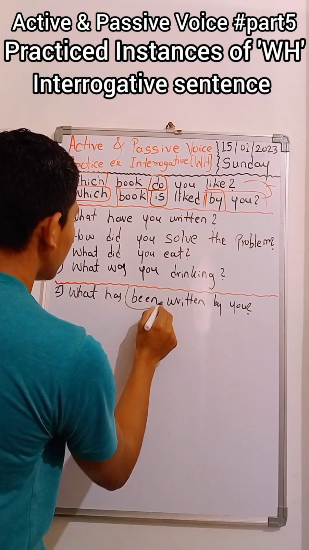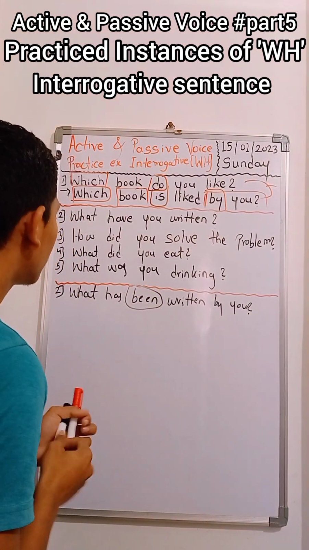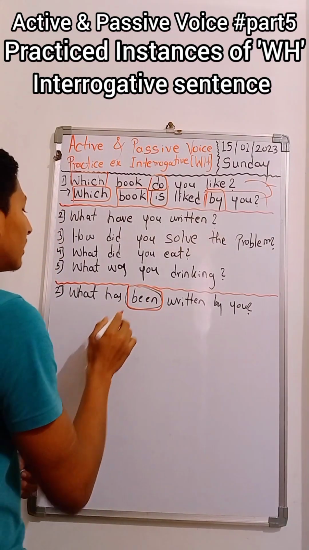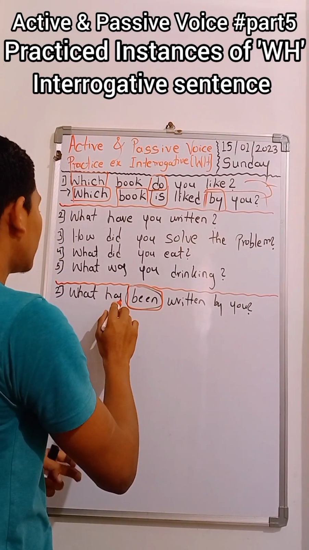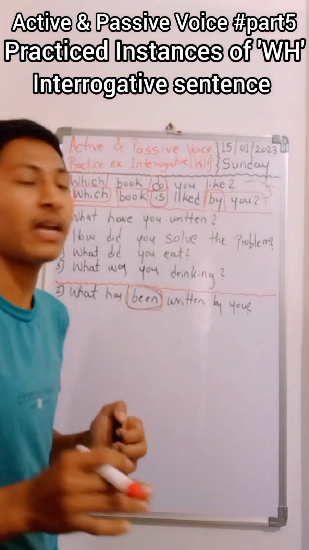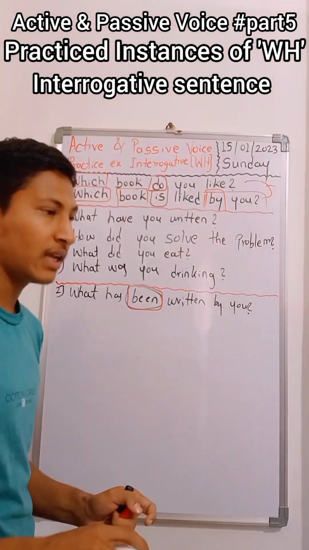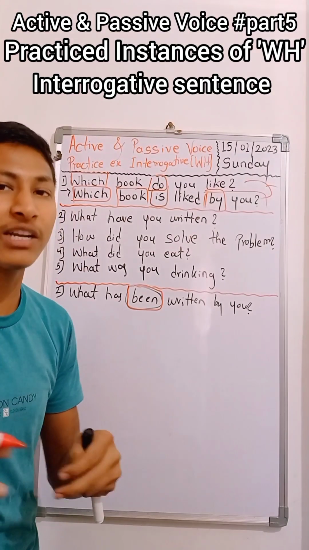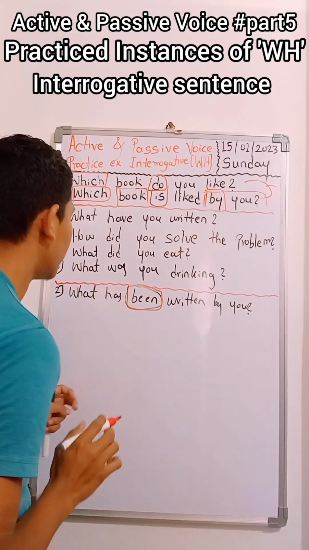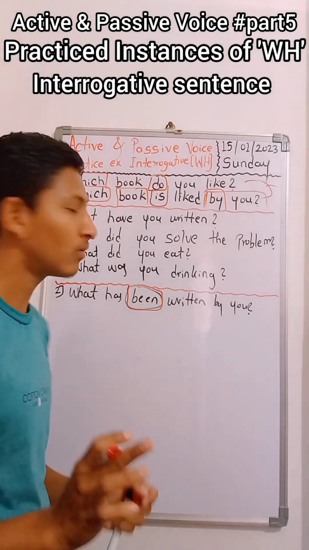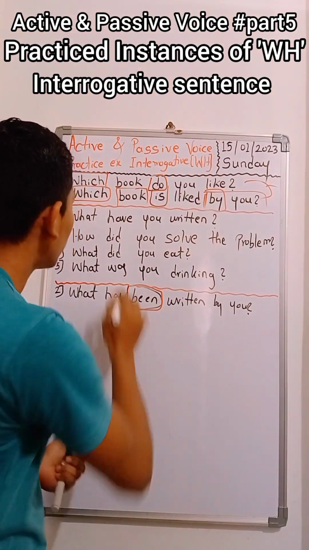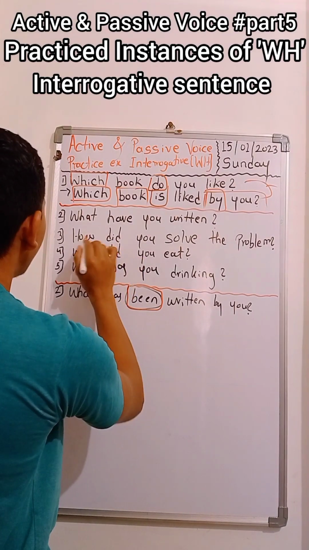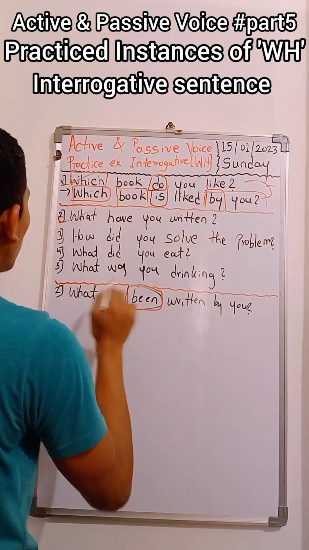Why have we added another functional word here? Just because the rule tells us that whenever you get the perfect tenses, you have to add been, either of present or of past. You have to add been with perfect tenses. With continuous, what we have to add we will discuss further. Here is one example of continuous as well. So now the next example, two are over.